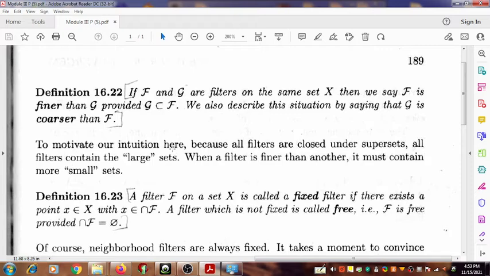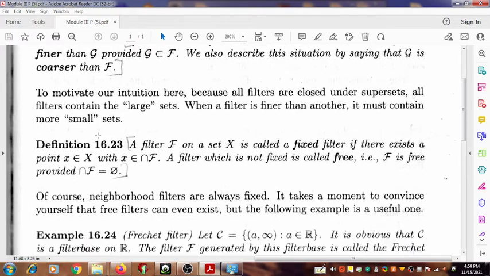If script F and script G are two filters on the same set X, we have a set X and two filters given, F and G. Then we say that F is finer than G, provided that G is a subset of F. If all members of G are members of F, then F is finer than G. We also describe this situation by saying that G is coarser than F.